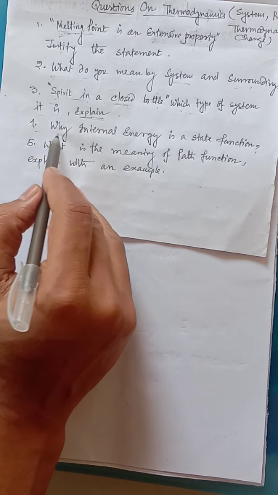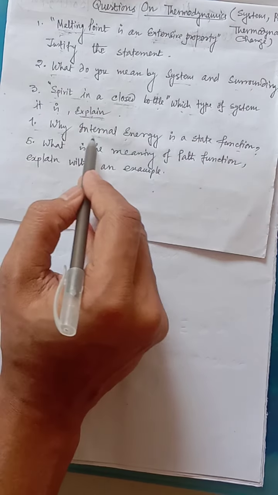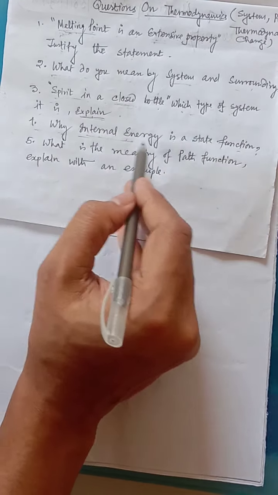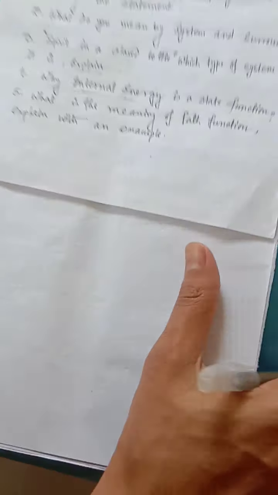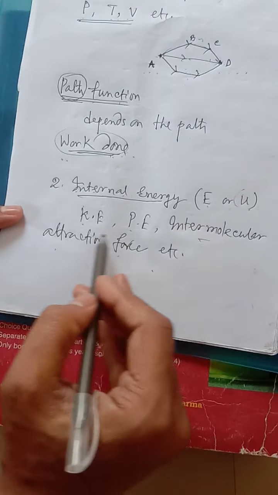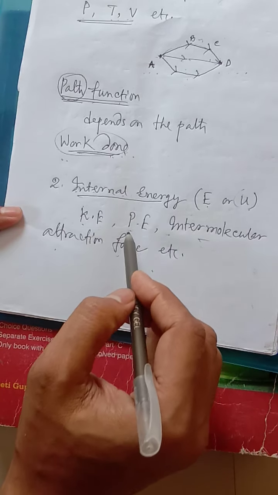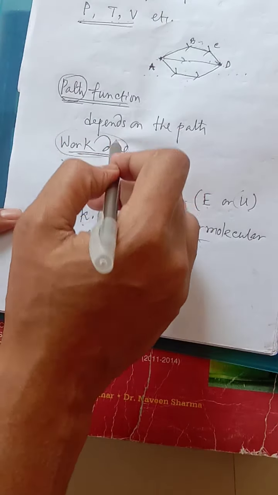Now question number 4, why is internal energy a state function? We have already discussed internal energy. Now the internal energy depends on state, whether it is state function or path function.